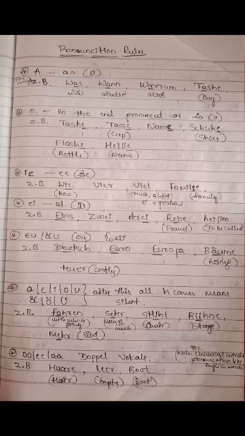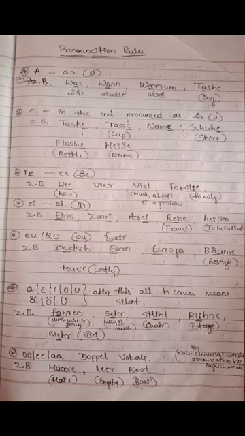Hello, today I am going to discuss pronunciation rules. First, it starts with the A. We pronounce it as A. Zum Beispiel means for example. Was, Wann, Warum, Tasche. These are all the examples of A.